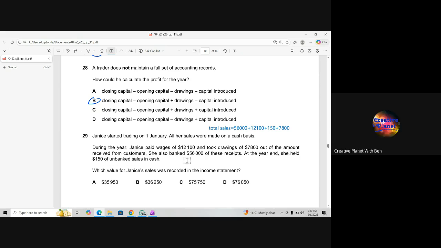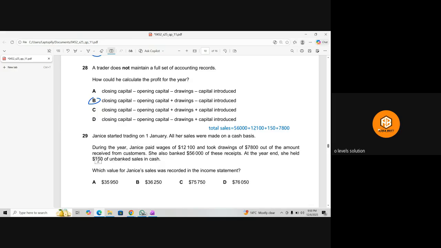She also banked some, minus? No, basically they haven't provided you the total sales now. It means that you got the full money, and out of this you paid the wages, then you took the drawings, and you also banked some cash, and then at the end you are holding this $150, and it is also from the sale in the cash. This is unbanked.